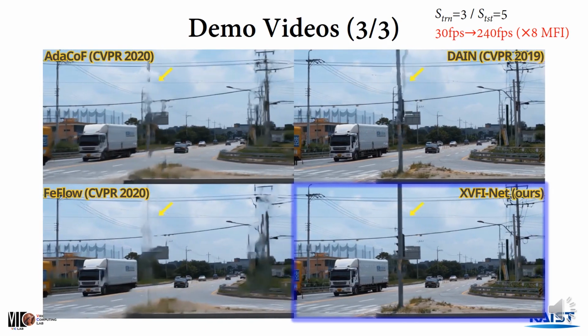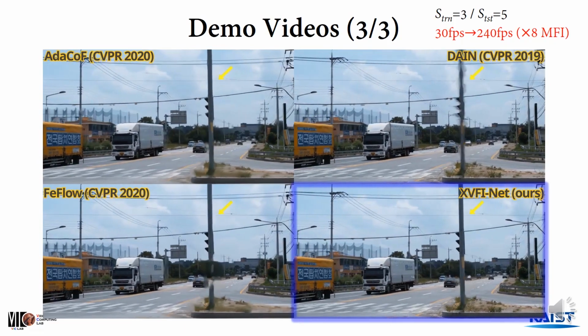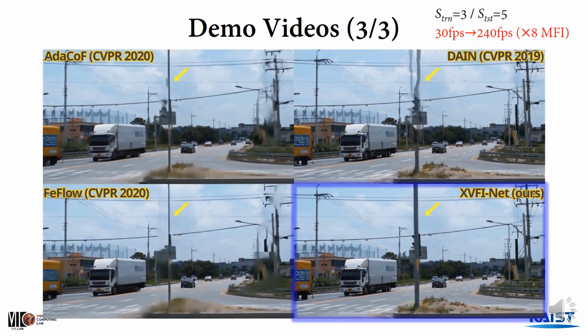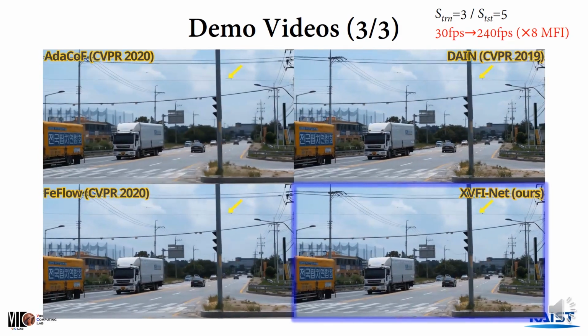For the last scene, even while riding a fast-moving car, XPFiNet better captures far tiny structures such as electric wires, seen at the left part, and a closer pole with a large pixel displacement, pointed by the yellow arrows.